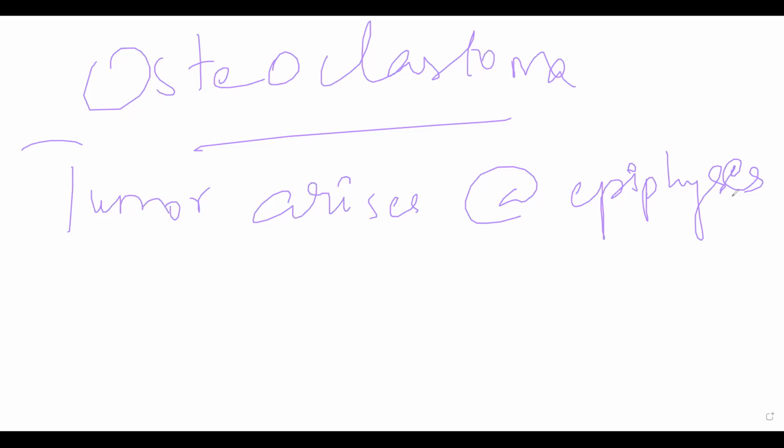Now, the hallmark feature of giant cell tumor that you see is presence of a very large number of multinucleate osteoclasts. You will see a lot of osteoclasts present in the tumor. Several osteoclasts which are multinucleate. Okay? And what will happen is these will literally join together and become a giant cell. तो ये जो osteoclasts है, osteoclasts are responsible for bone remodeling. Osteoclasts will literally club together and they'll make a giant cell. Okay, so several such giant cells will regularly be scattered around the stroma of your bone. Okay, that is a characteristic feature of osteoclastoma, hence the name osteoclastoma.